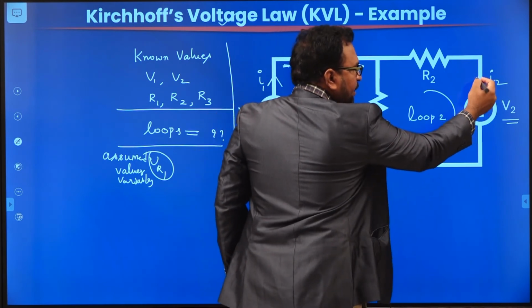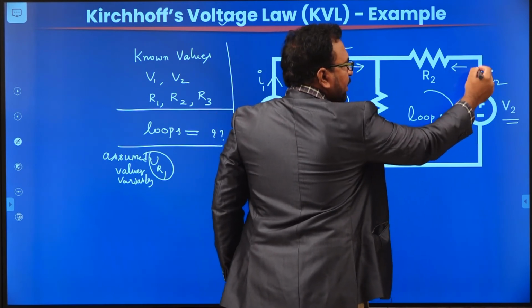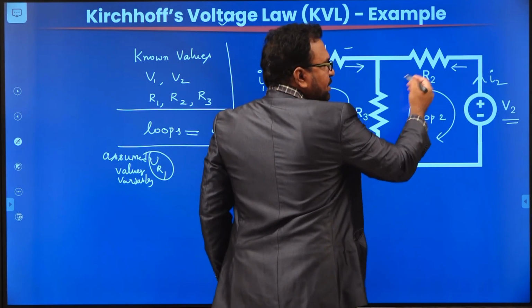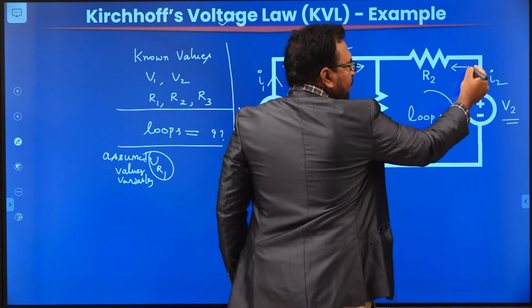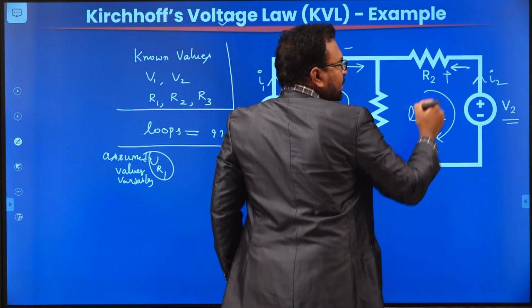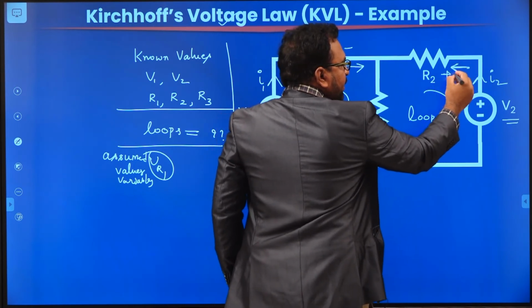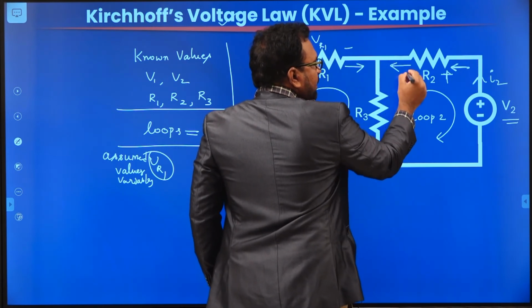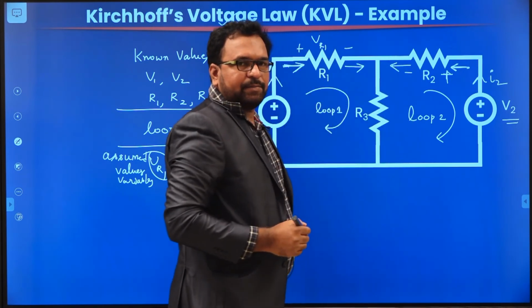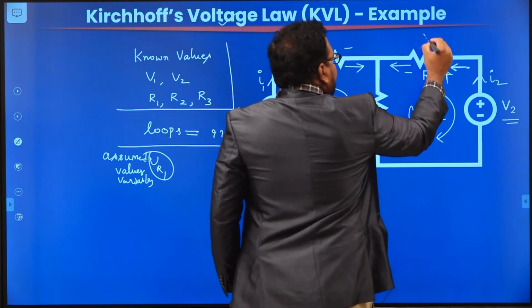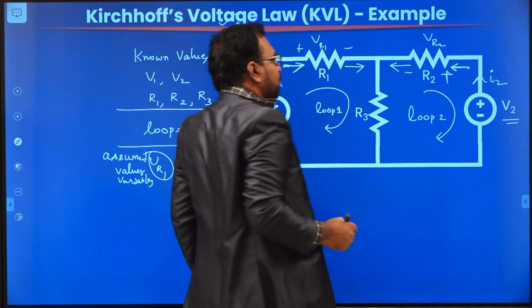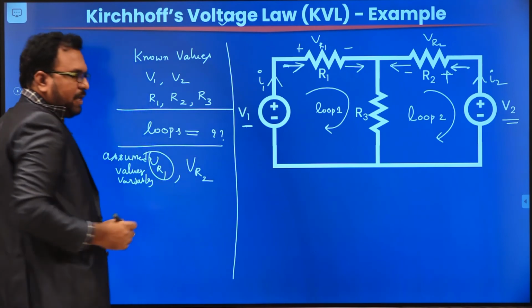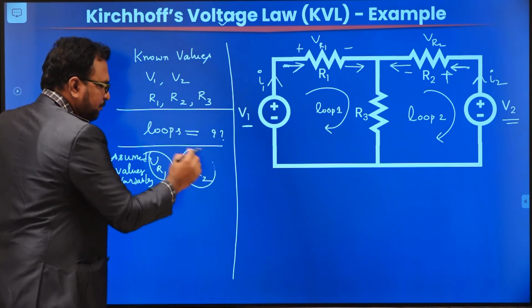This I2 current will flow into R2 because there are no other diversions here. The total current I2 will flow into the resistance R2. Since it is entering from this direction, we assign a positive polarity at this terminal, and it will leave from this terminal, so we assign a negative polarity here. And assume that the voltage across R2 is VR2. So another variable we have assumed is VR2.